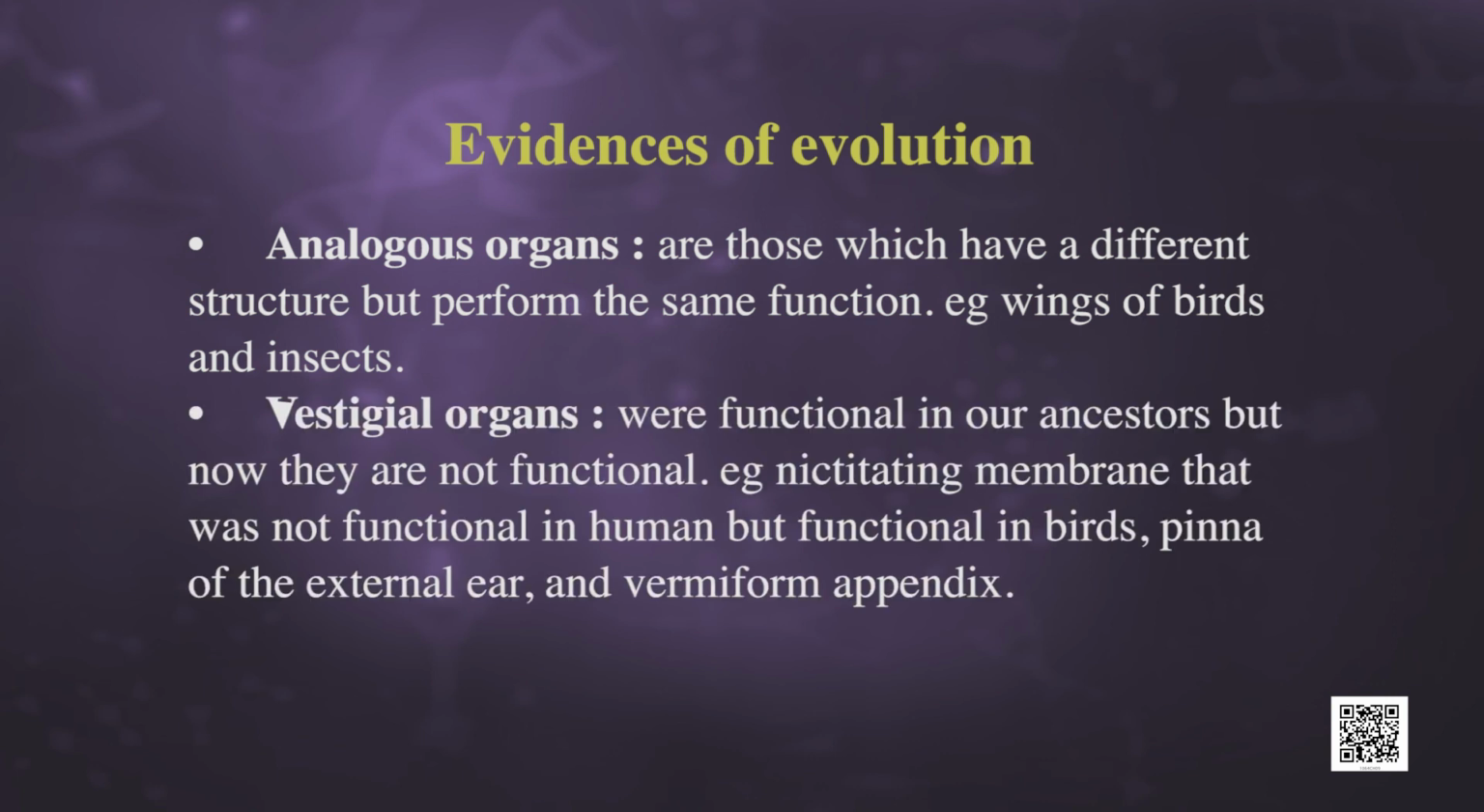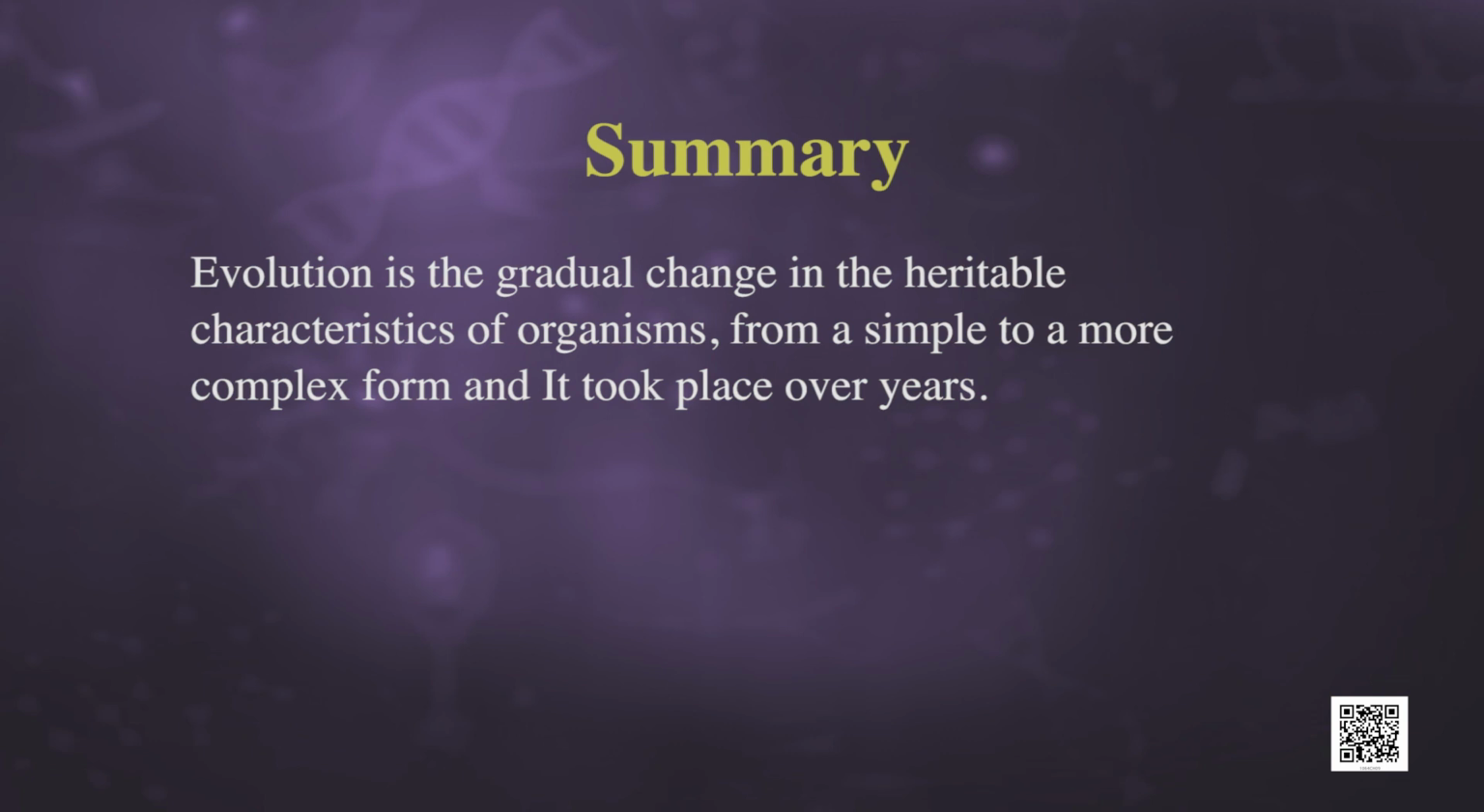Vestigial organs were functional in our ancestors, but now they are not functional. For example, the nictitating membrane, which is not functional in humans but functional in birds, the pinna of the external ear and the vermiform appendix. So, with this we have completed the topic. Let us do a quick revision of what we learnt. Evolution is the gradual change in the heritable characteristics of organisms from a simple to a more complex form, and it took place over years.